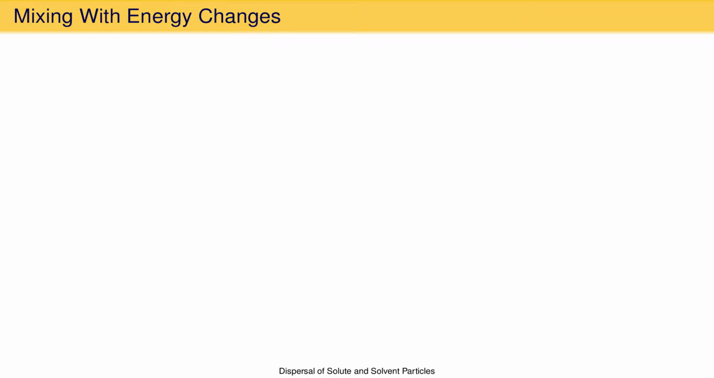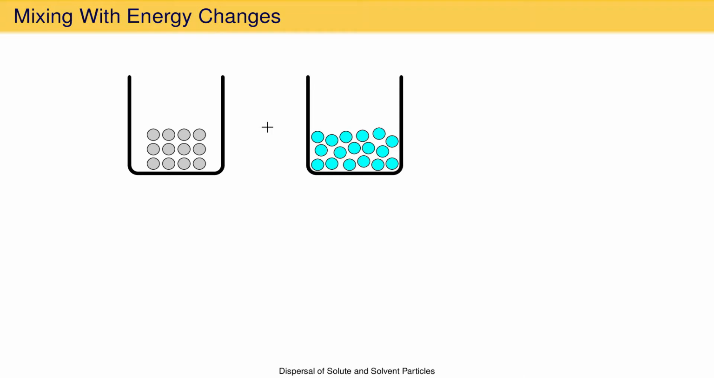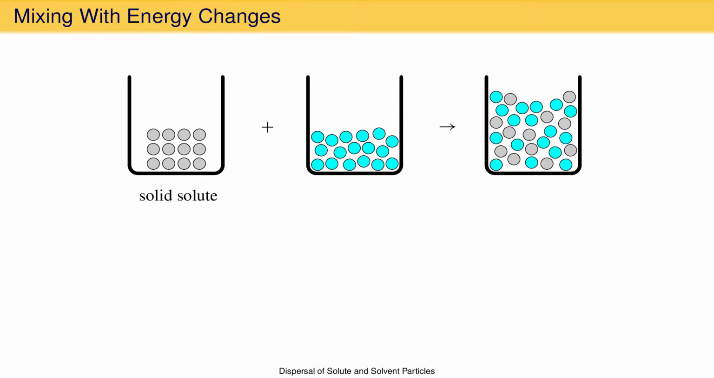Let's consider mixing a solid solute with a liquid solvent to form a solution. The solid solute is represented as a set of ordered gray circles that do not fill or take the shape of the container. The liquid solvent is represented by a set of blue circles that are more randomly arranged so that they take the shape of the container but still do not fill it. Finally, the solution is represented as a collection of gray and blue circles randomly dispersed among each other, taking the shape of the container.